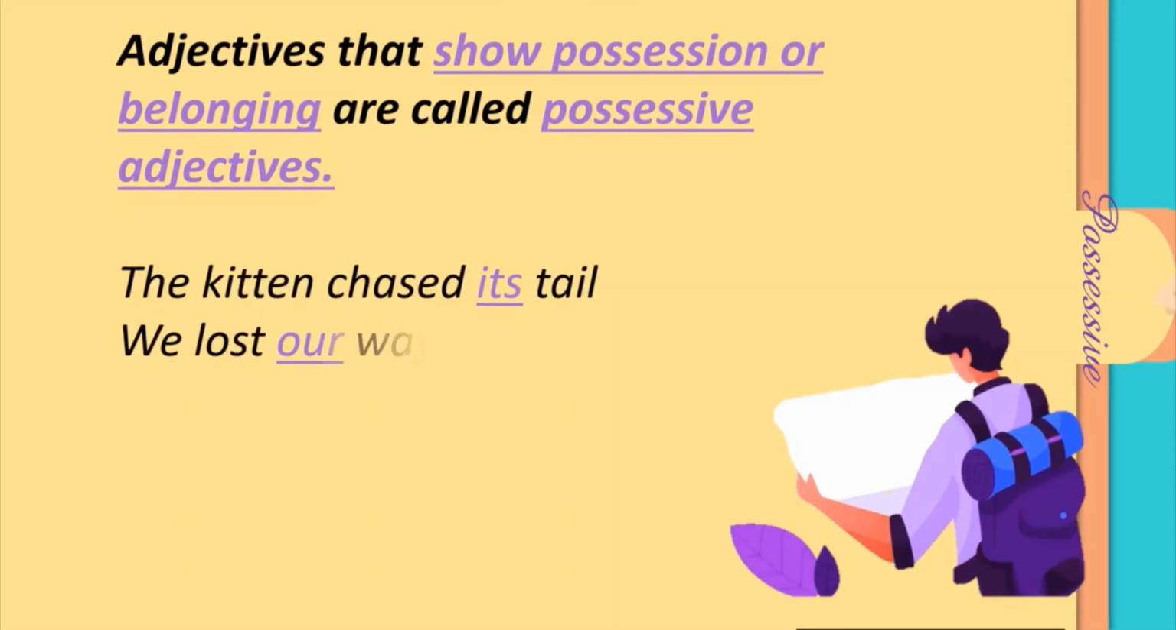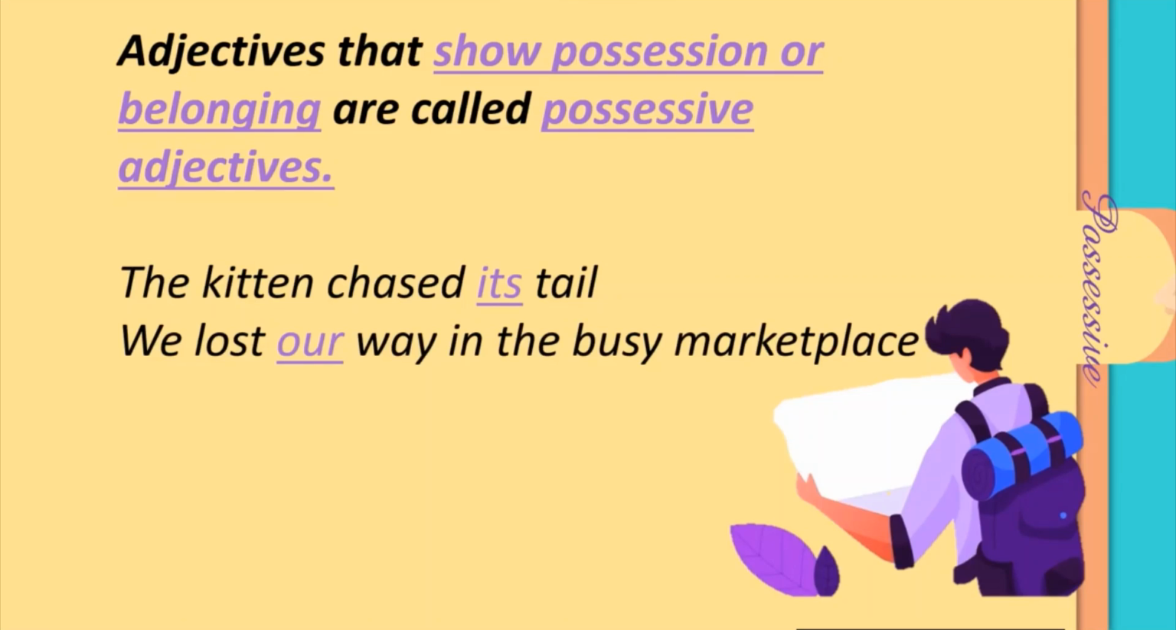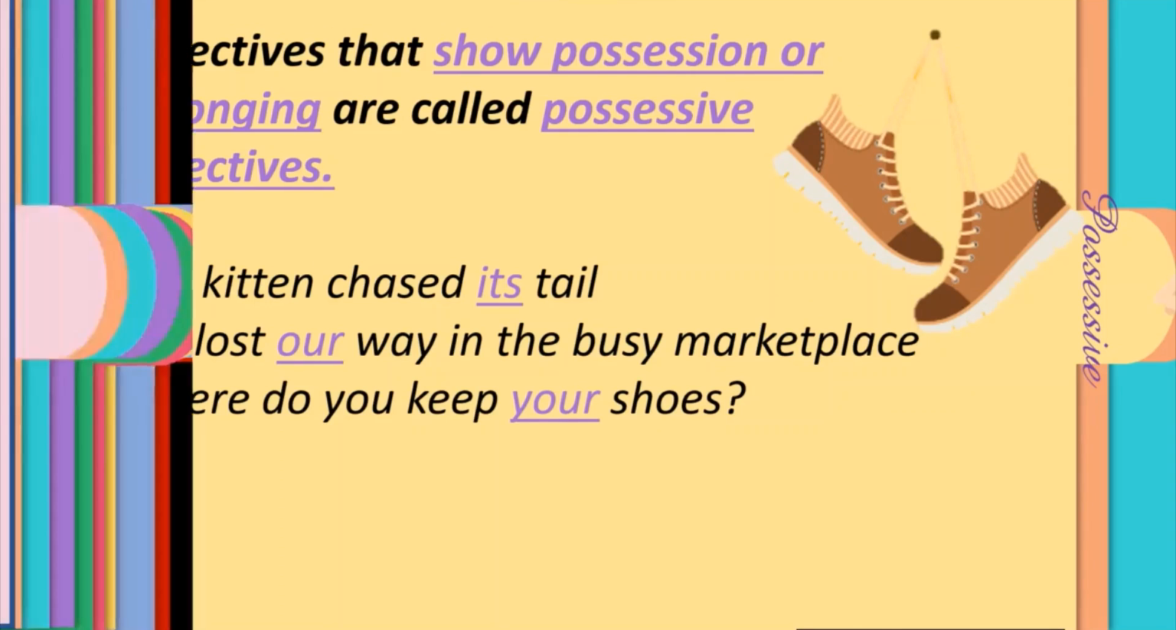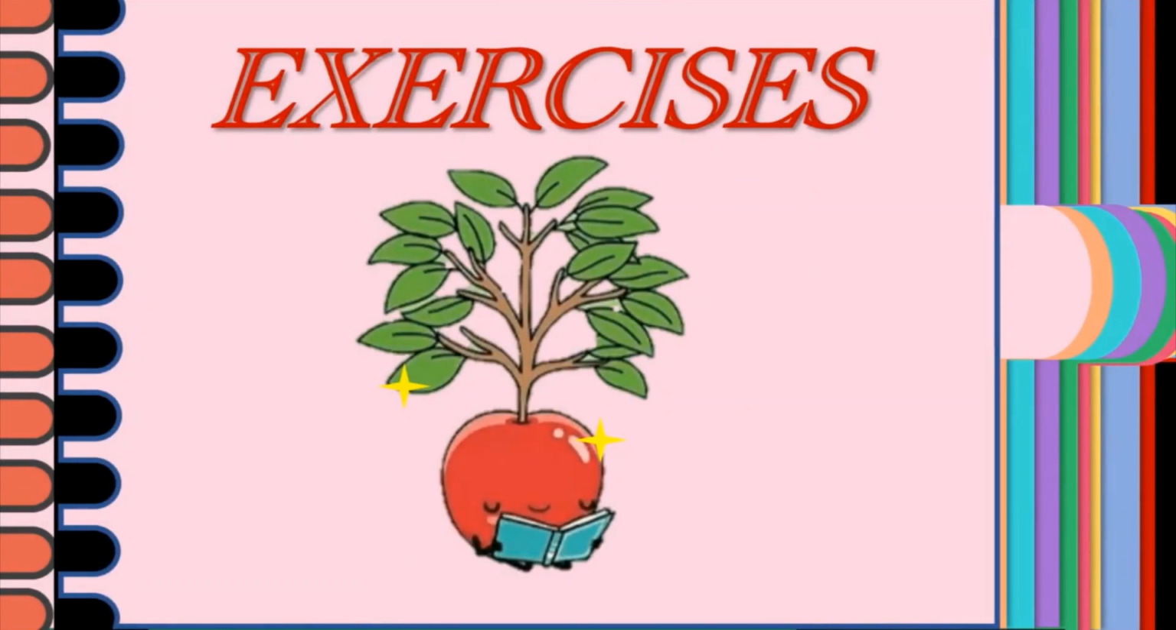We lost our way in the busy marketplace. So the way that we were using is our way. Okay, so the word our is the possessive adjective. Where do you keep your shoes? The shoes that belong to you, isn't it? So the word your is a possessive adjective. So these are all the 7 kinds of adjectives. Let us go through the exercises that we have in the book.